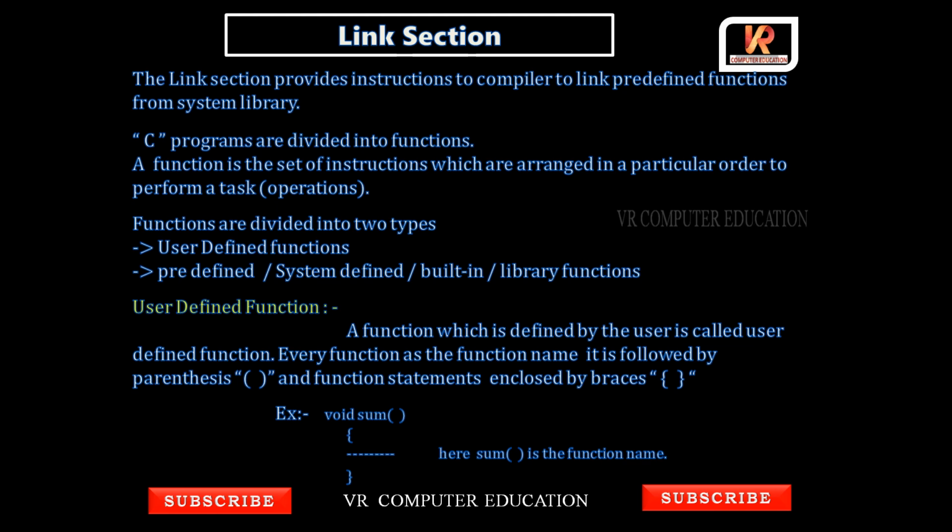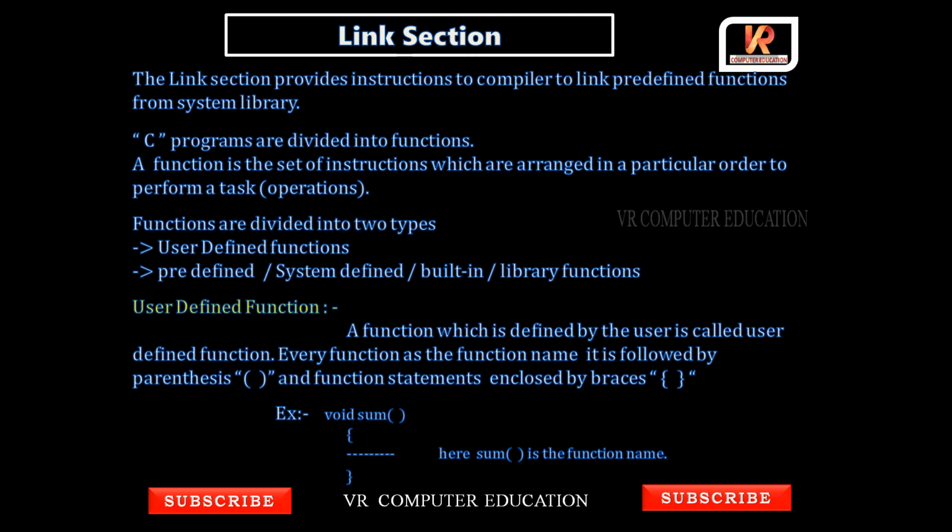C programs are divided into functions, so a C program contains a number of functions. What is a function? A function is a set of instructions arranged in a particular order to perform a task. Task means work, operation or transaction, simply.